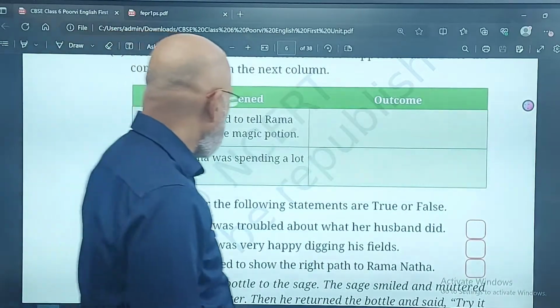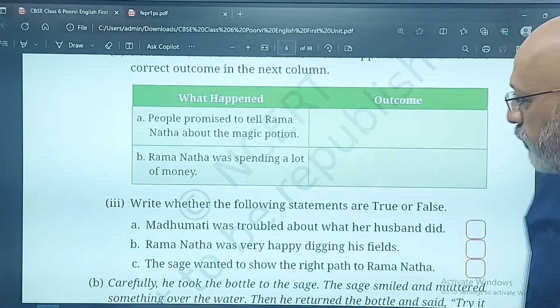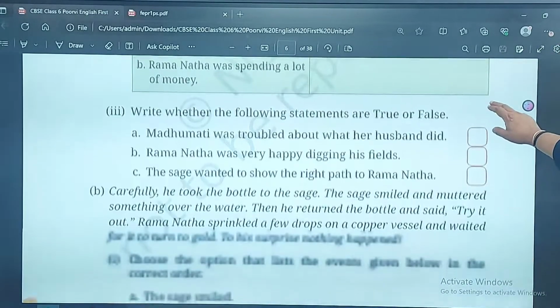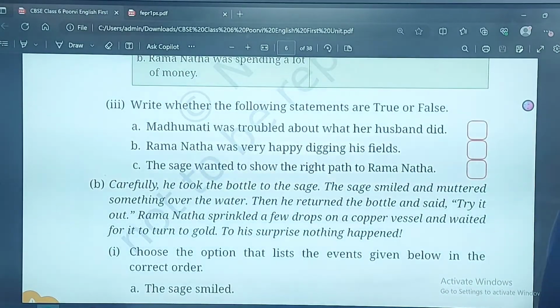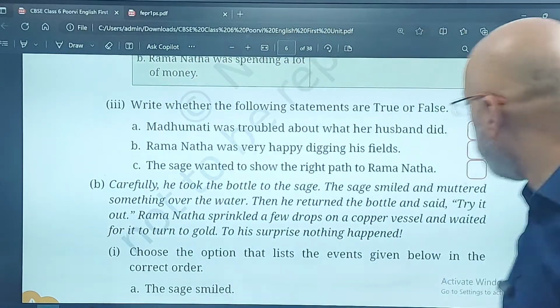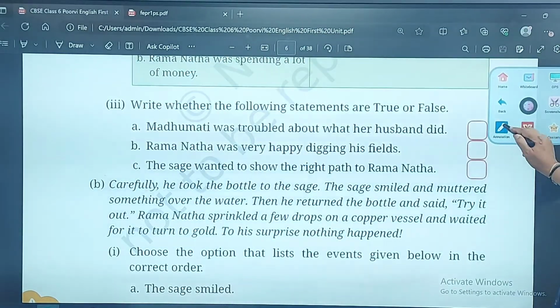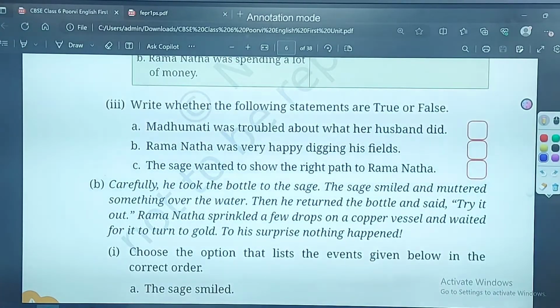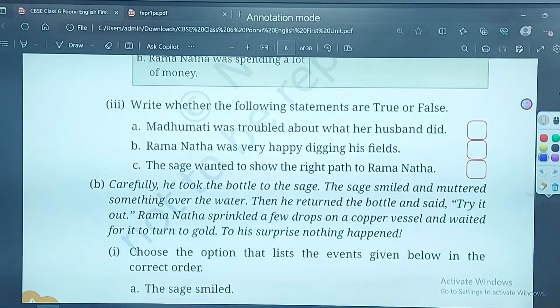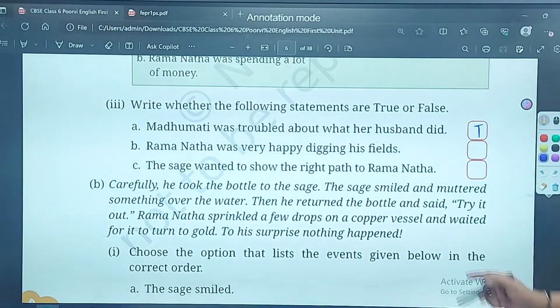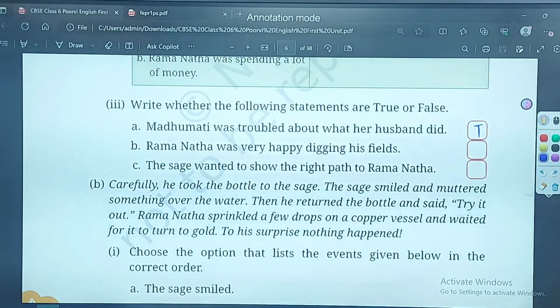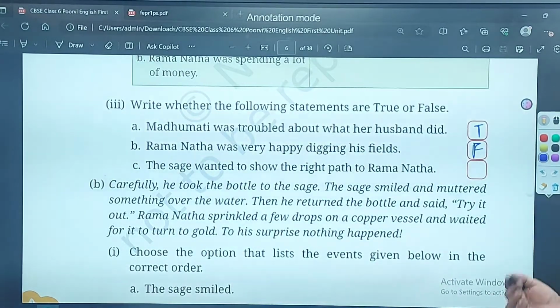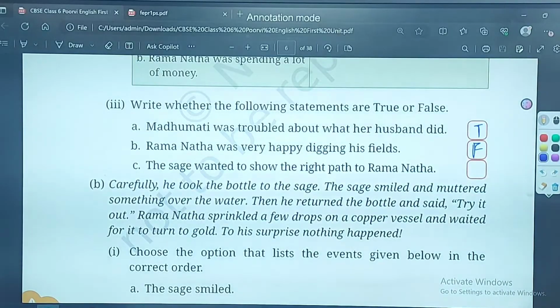Write whether the following statements are true or false. This should be easy. I will wait for you to do it. Which is the correct one? Which is true and which is false? Padho aur batao. Madhumati was troubled about what her husband did. Yes, because she was worried that they would very soon be without any money. Ramanatha was very happy digging his fields. No, he was not happy. He was doing it because he thought he would get the potion, magic, I mean, to collect the dew eventually.